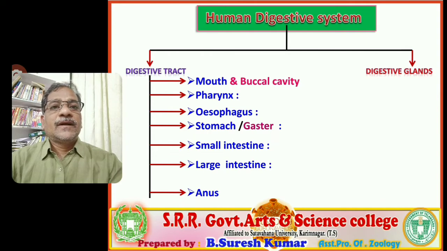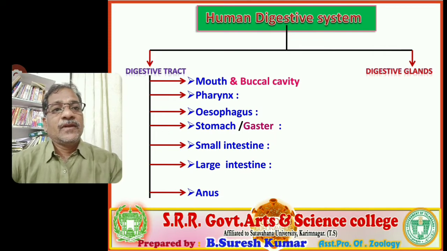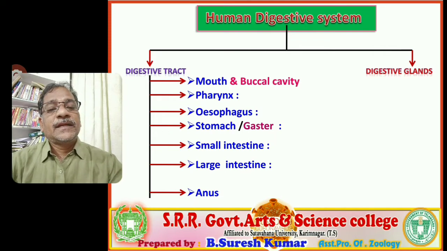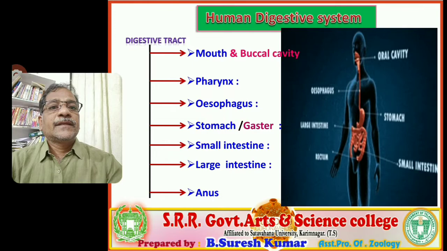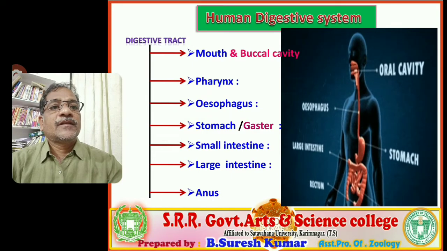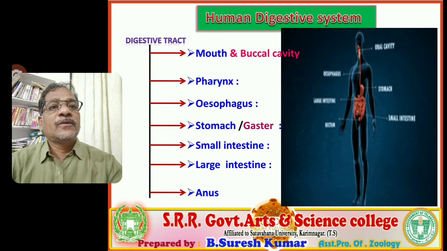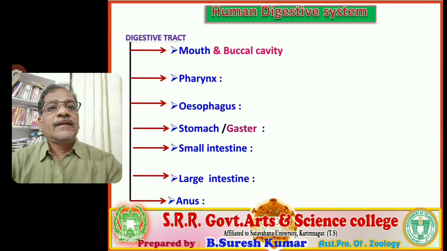It is associated with the digestive glands. In subsequent classes we will discuss the digestive glands in detail. First, let us attain knowledge regarding the alimentary canal. First, in detail, we will discuss the digestive tract parts. You observe the labeled parts present in this visual. You have to compare all these parts, which are clearly present in that visual. Next, in detail, we are going to discuss the parts of the alimentary canal.